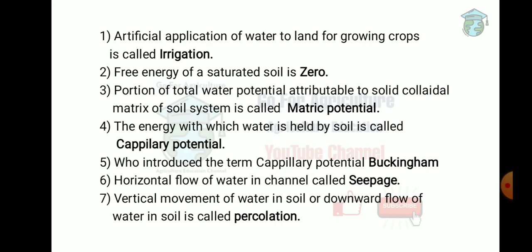First question: the artificial application of water to land for growing crops is called irrigation. So irrigation is the artificial application of water for the purpose of supplying moisture essential to plant growth.